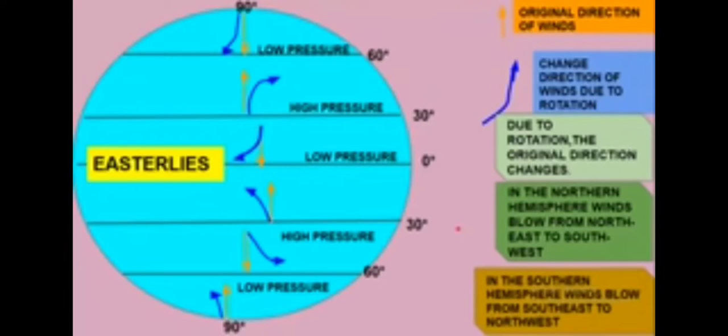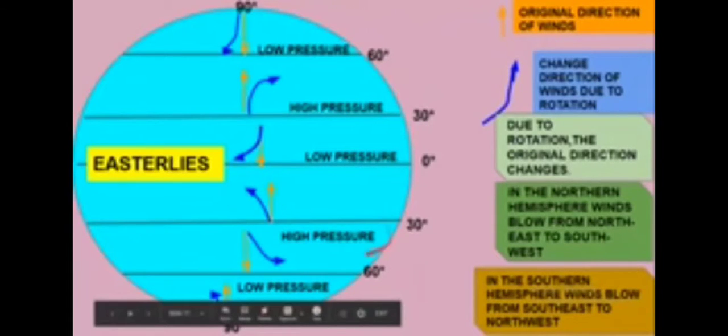And what happens in the southern hemisphere? In the southern hemisphere, winds will blow from southeast to northwest. So this way the winds will blow, southeast to northwest, in the southern hemisphere.